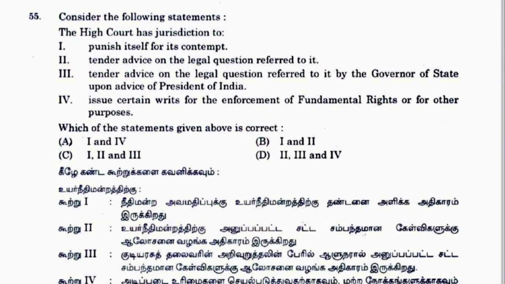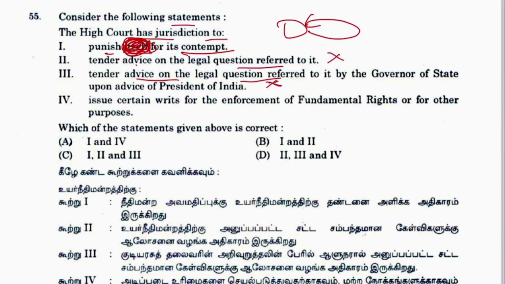Next, 55. Consider the following statements. High Court has jurisdiction to punish itself for its contempt. It means this is the High Court and they are punishing itself. No. So as I said, the paper setter should look at the things they are putting in the question. Tender advice on a legal question, refer to it. No, they do not have any advisory jurisdiction. Issue certain writs for the enforcement of fundamental rights. Here, this is correct. So 4 is correct, but only 4 is not in the options. So 1 and 4 is there, when 2 and 3 are incorrect. So we cannot take this one option. So A would be the answer, but they should have corrected this themselves.